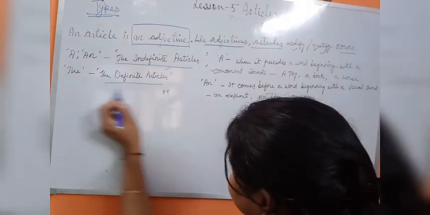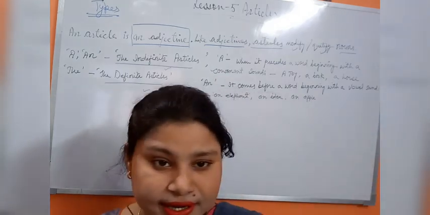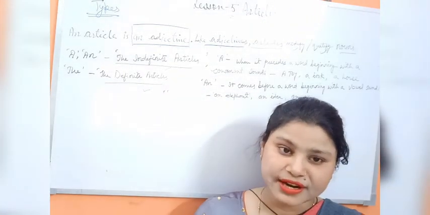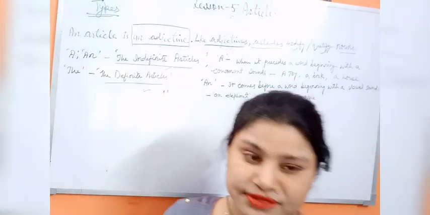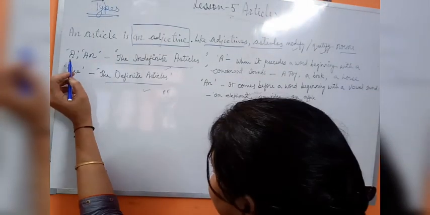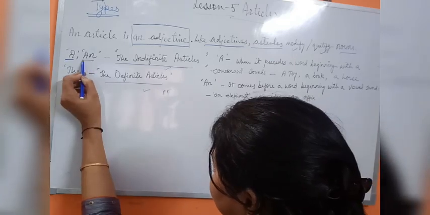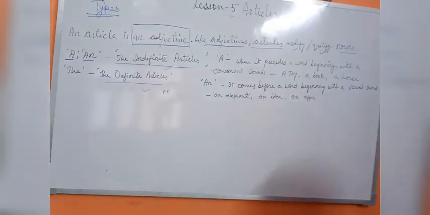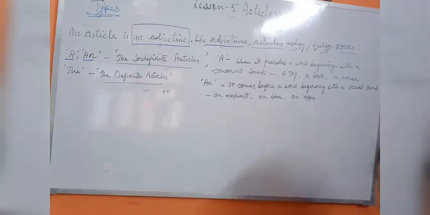What are indefinite articles? We will talk about them first. You can see here that the letters A and AN are both called the indefinite articles.